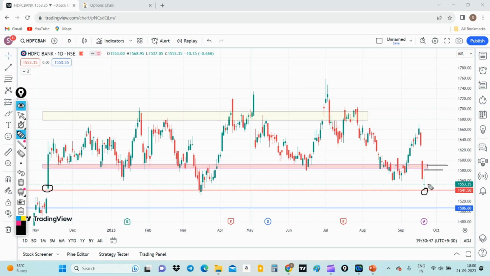So today's candle is very promising. In fact, it's kind of a doji, and it has formed at a base. From here we might expect a consolidation to upward momentum till 1600. So we need to keep a watch on the Bank Nifty: if HDFC Bank and ICICI Bank move to the upside, or undergo a slight consolidation, we might see a similar thing happening with the Bank Nifty. So let me go to the ICICI Bank chart as well.